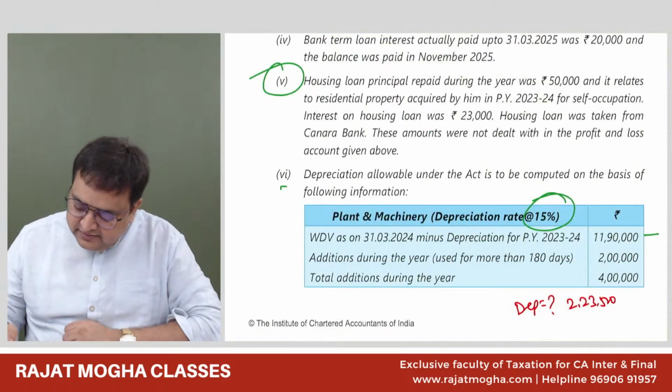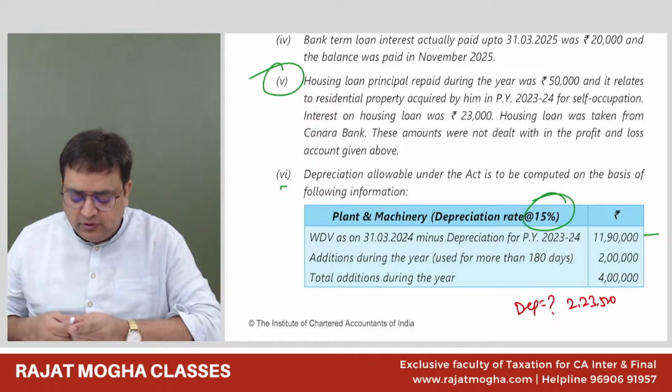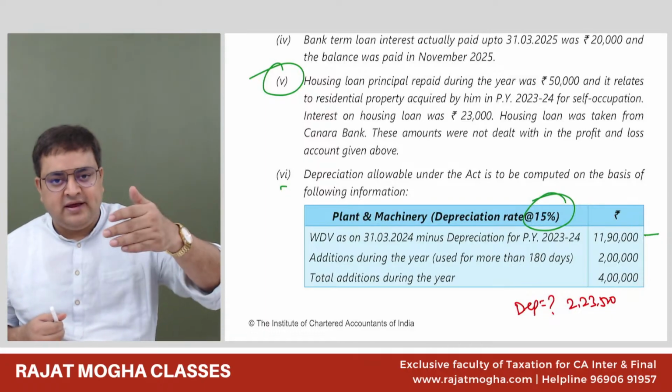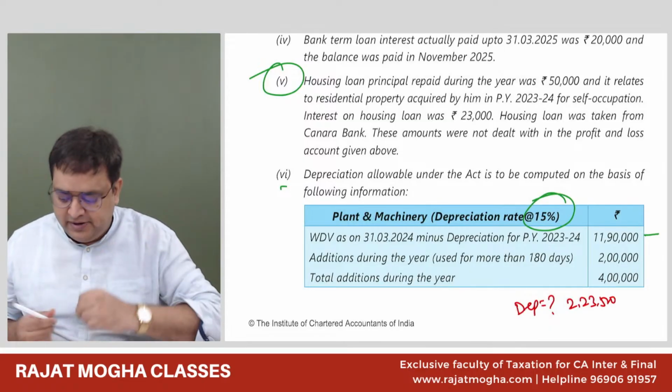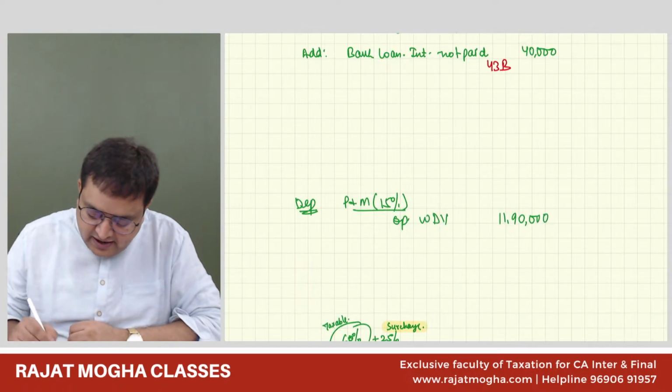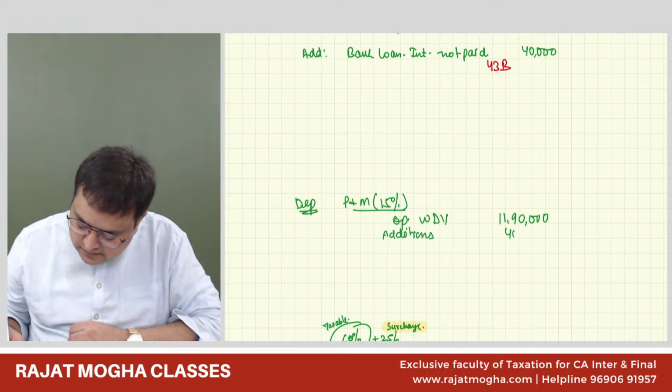Then what happened is they have given additions during the year used for more than 180 days is 2 lakh, and the total additions during the year is 4 lakh. So the total addition is 4 lakh, out of which 2 lakh is used for more than 180, another 2 lakh is used for less than 180. So additions during the year is 4 lakh.